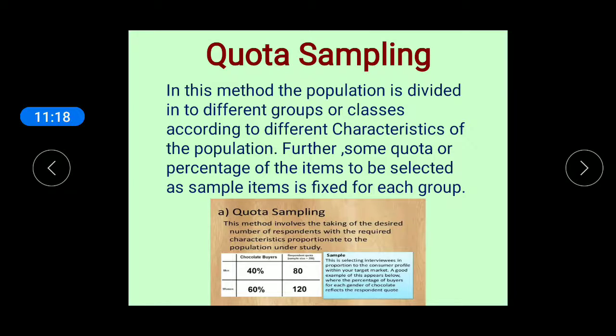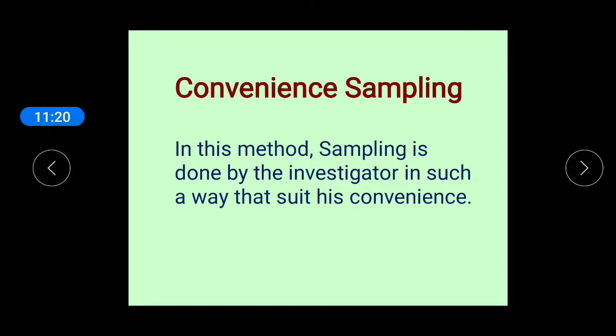And next is convenience sampling. In this method, sampling is done by the investigator in such a manner that suits his convenience. For example, an investigator may select a sample of teachers merely by referring to a college prospectus. This method is the simplest and least expensive, but unscientific and unreliable.